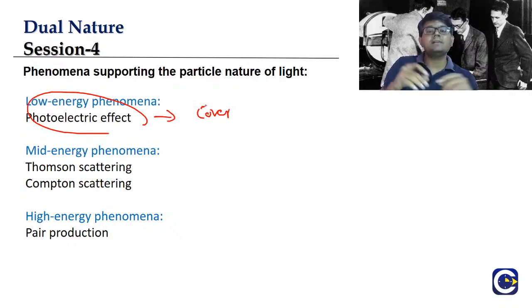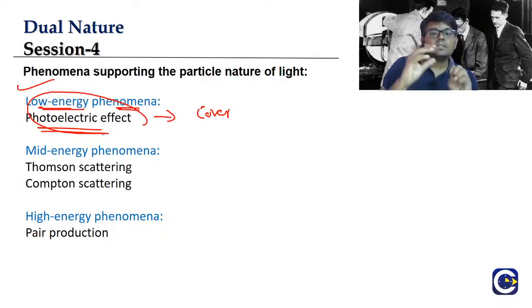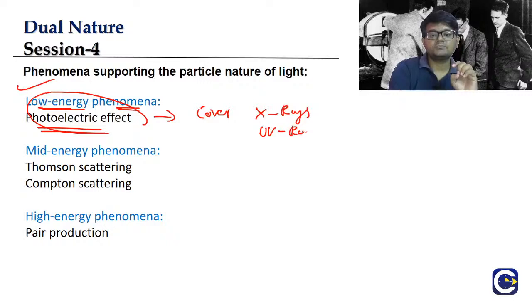So what are these other phenomena? The low energy phenomena are what we have seen so far. We use radiation of low energy, typically X-rays and UV rays, in photoelectric emission.